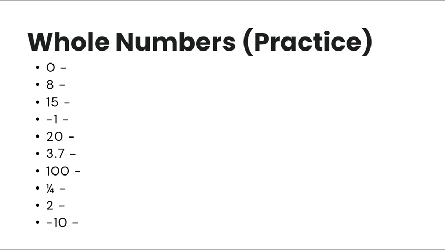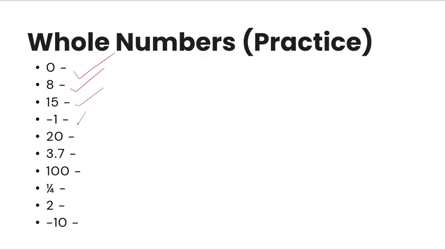Hi guys, I think you guys are done. So let's start. Zero, is it a whole number? It is a whole number. Is eight a whole number? Since it's positive and it is a natural number and it's a counting number, it's a whole number. 15 is a whole number.